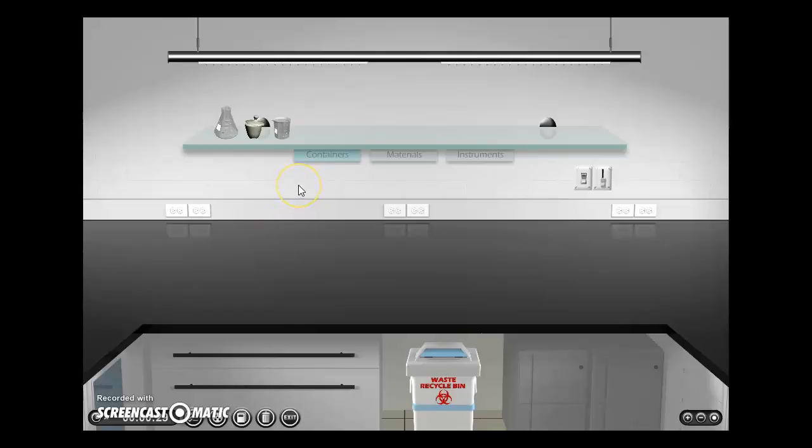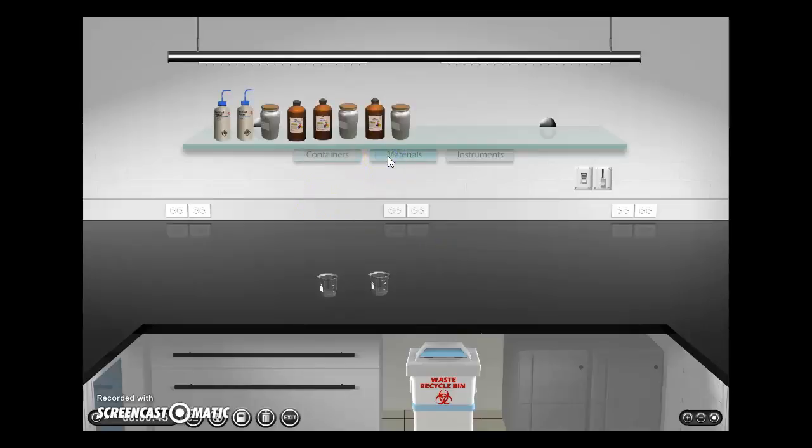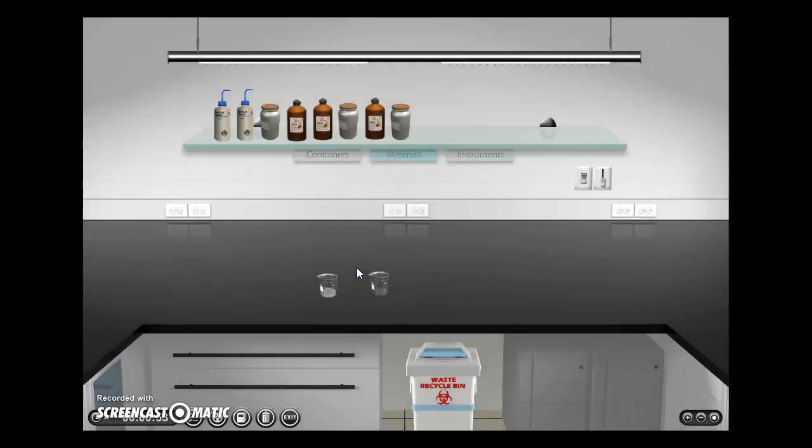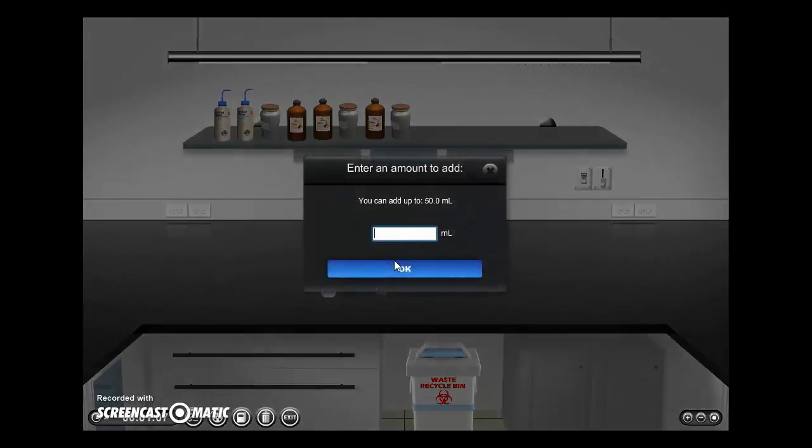From the container shelf, I'll first put down two 50 milliliter beakers. We'll label each beaker, beaker 1 and beaker 2. Now I'll find sodium hydroxide solution in the material shelf, which is right there, and pour 15 milliliters of it. I also need to find nickel chloride, which is right here, and pour 6 milliliters of it